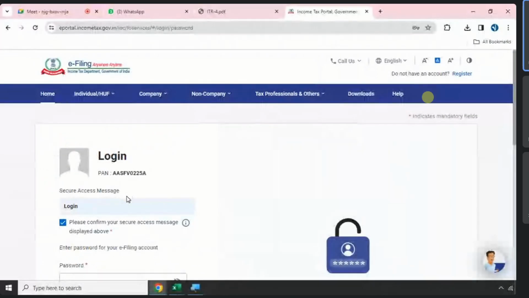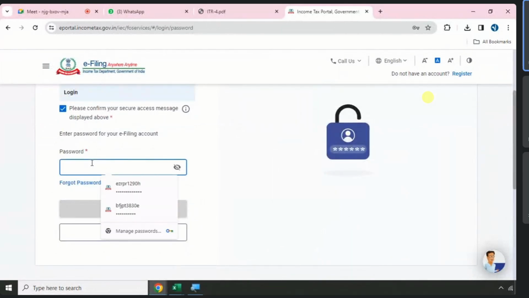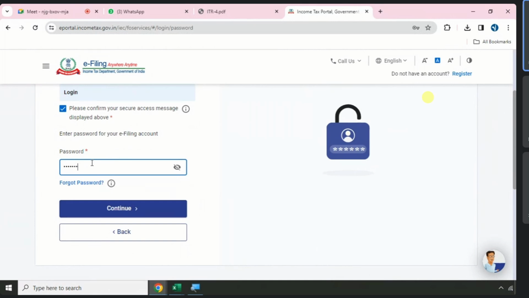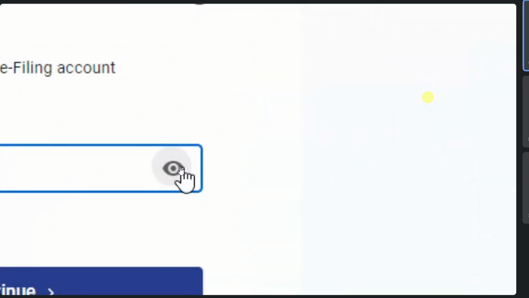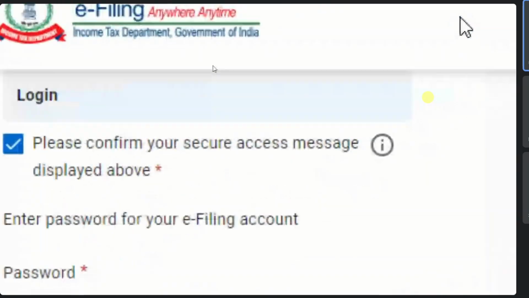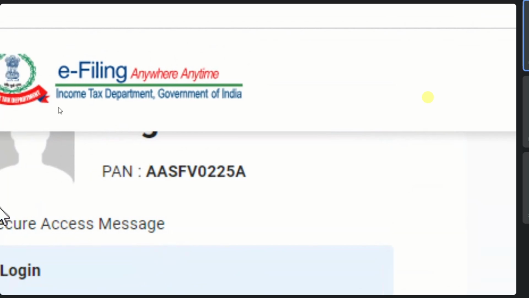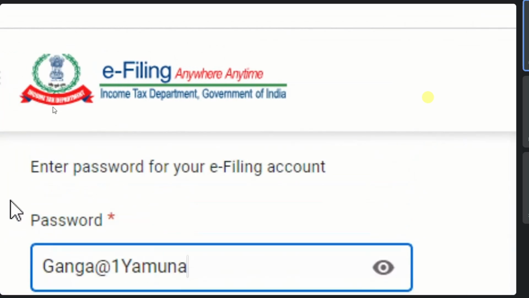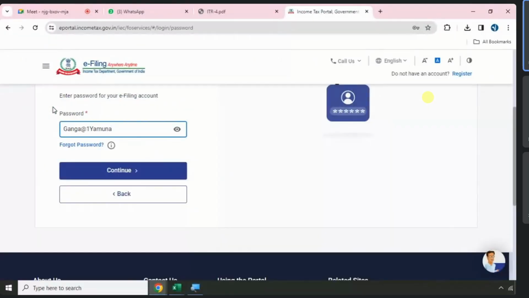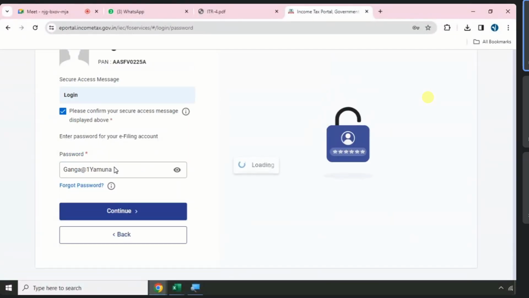F. Firm. The password, you know the common password, Ganga@1 Yamuna. Online students also please note down the PAN card AASFV 0225A and the password Ganga@1 Yamuna. Capital G, capital Y. Okay, for these practicals. Continue.